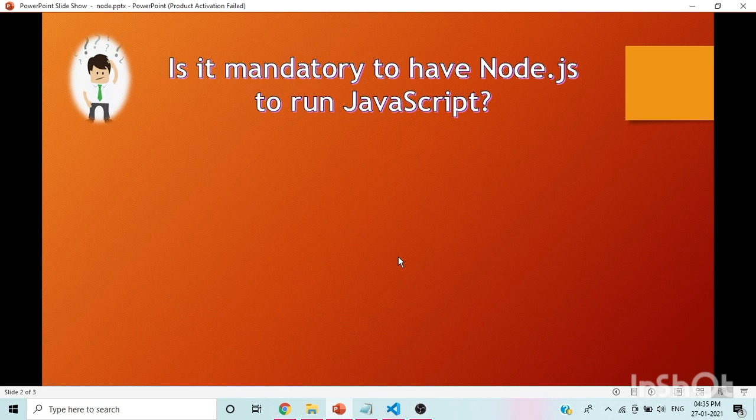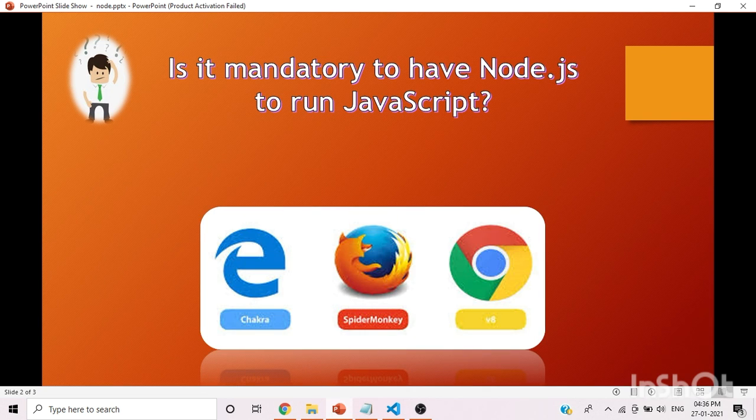Now the next question is, is it mandatory to have Node.js to run JavaScript? My answer is no, it's not mandatory. Because if you have a PC or desktop, whatever, you must have at least one browser. And each browser has its own JavaScript engine. For example, Microsoft Edge has Chakra, Mozilla Firefox has SpiderMonkey, and Chrome has V8. V8 is the fastest JavaScript engine.